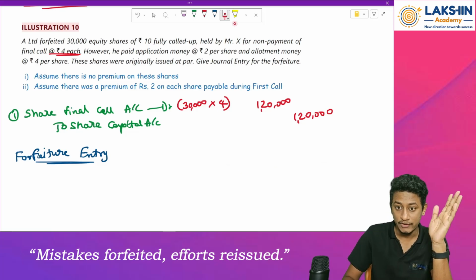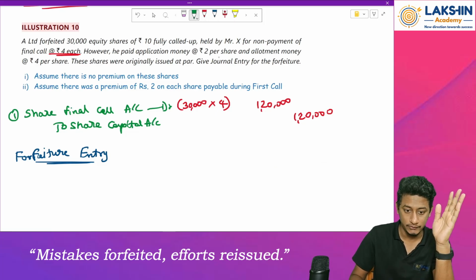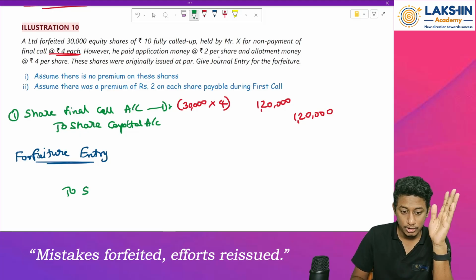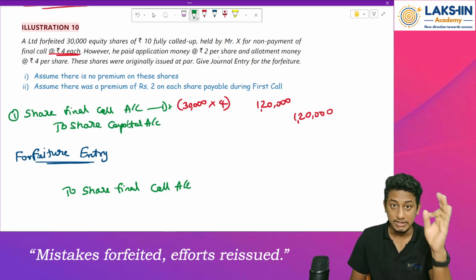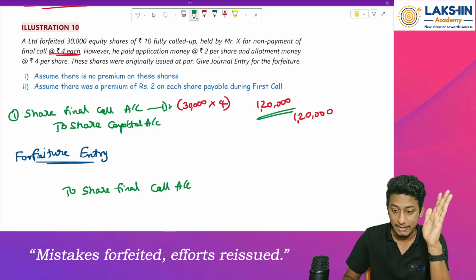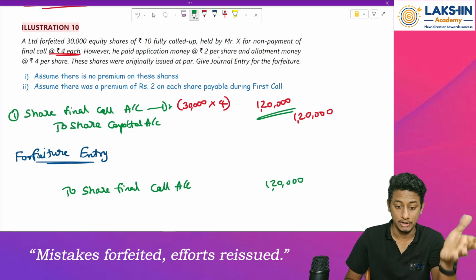Let's see. First of all, we need to clear it off. So how do we clear it off? First of all, to share final call. This account we need to pass, because this account has to be closed. How much is pending to be received on final call? Rupees 1,20,000 is pending, so rupees 1,20,000 will be due over here. Clear till here? Okay. Next entry.